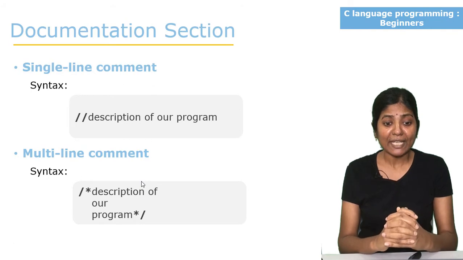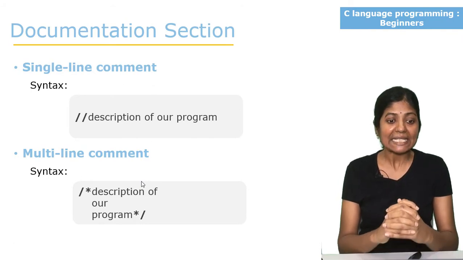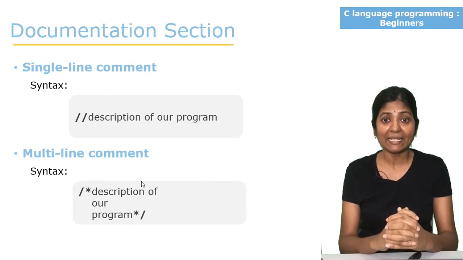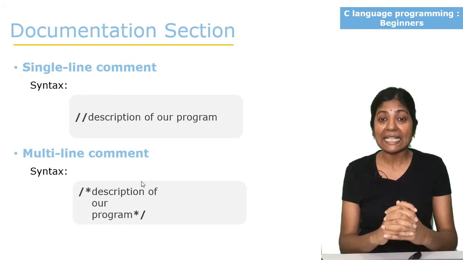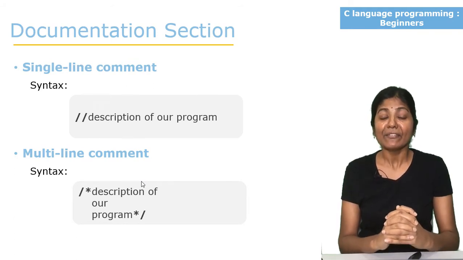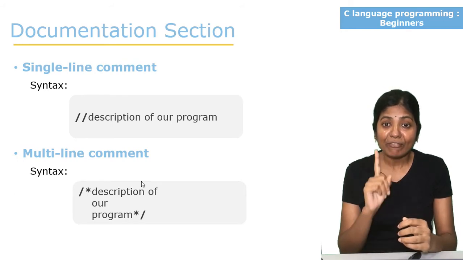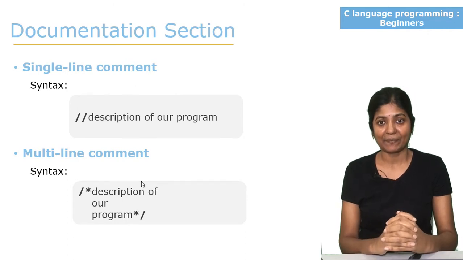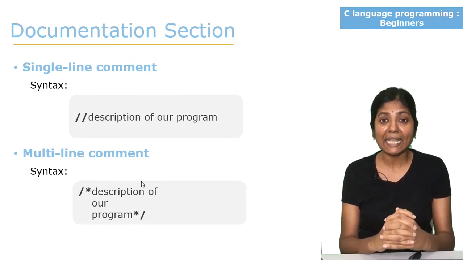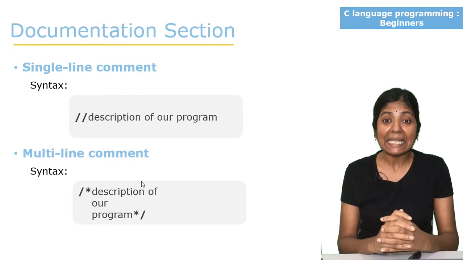There are two ways of writing comments in C. Those are single line comment and multi-line comment. The name itself is saying that single line. If you want to describe your program in only one line, we need to write single line comment. If you want to describe our program in more than one line, we should write multi-line comment.